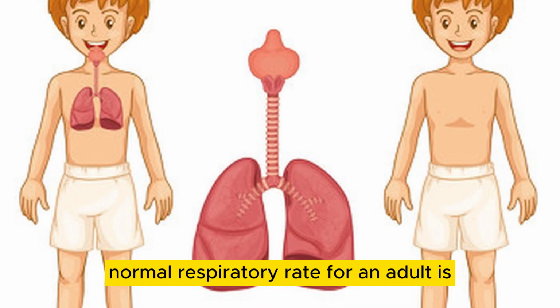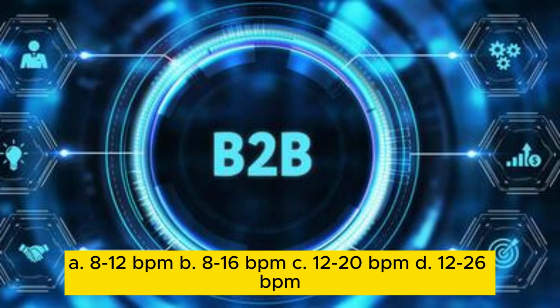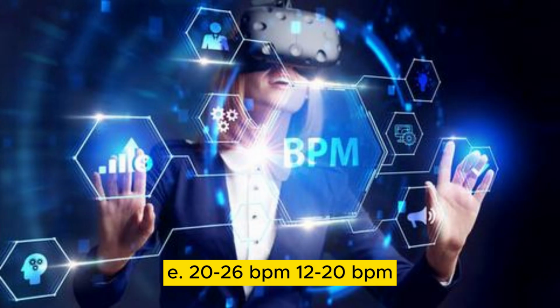Normal respiratory rate for an adult is: A. 8 to 12 bpm. B. 8 to 16 bpm. C. 12 to 20 bpm. D. 12 to 26 bpm. E. 20 to 26 bpm. 12 to 20 bpm.